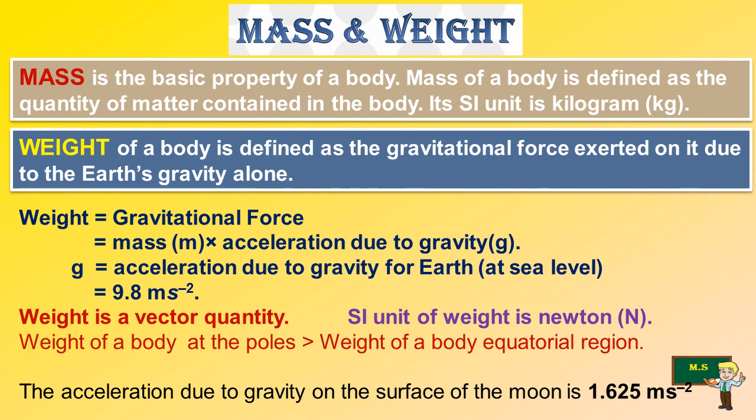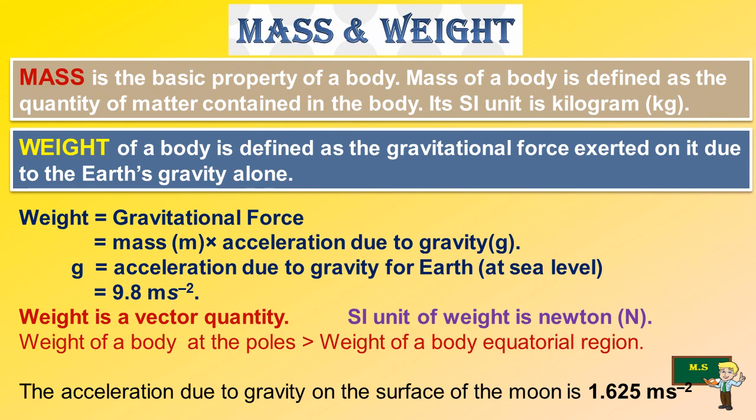Weight is equal to gravitational force, that means mass m into acceleration due to gravity g. Here g is the acceleration due to gravity of the earth at sea level, that means 9.8 meter per second square.